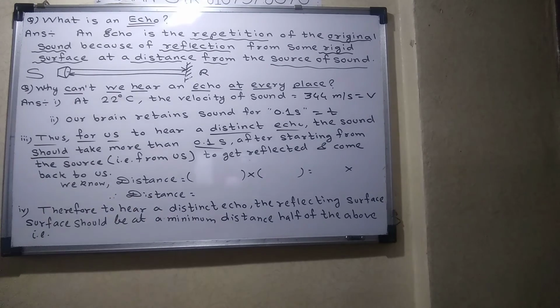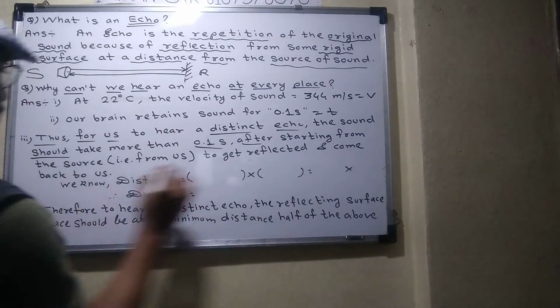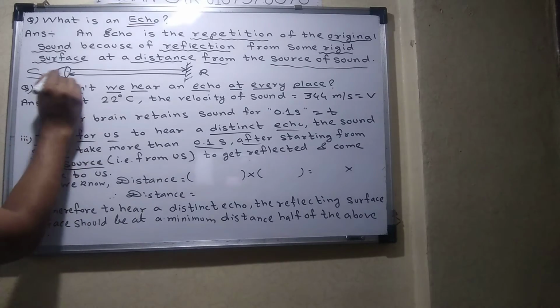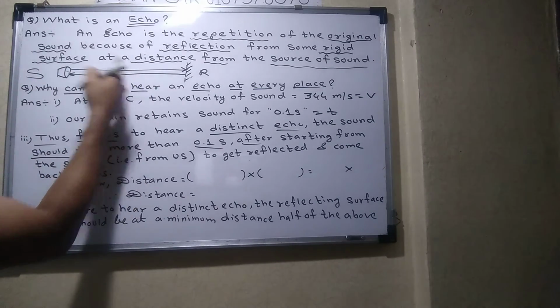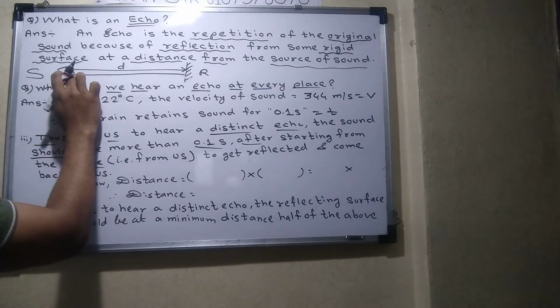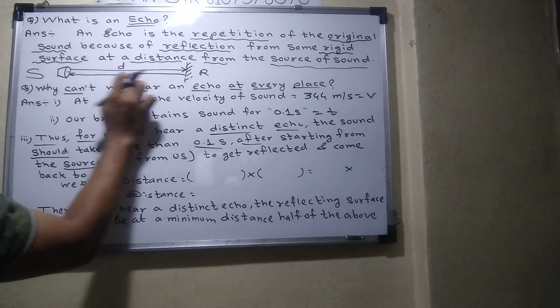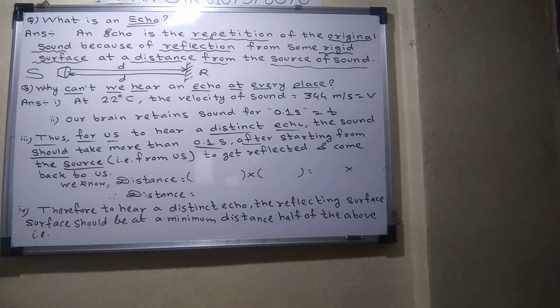So what is the minimum distance for that? Starting from the source, this is the source. I want to find a distance d.